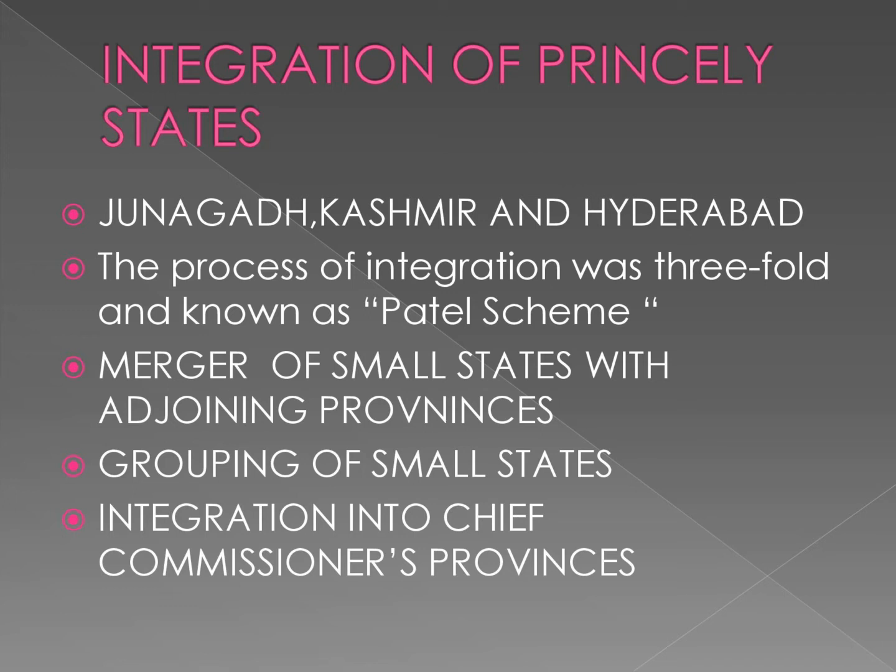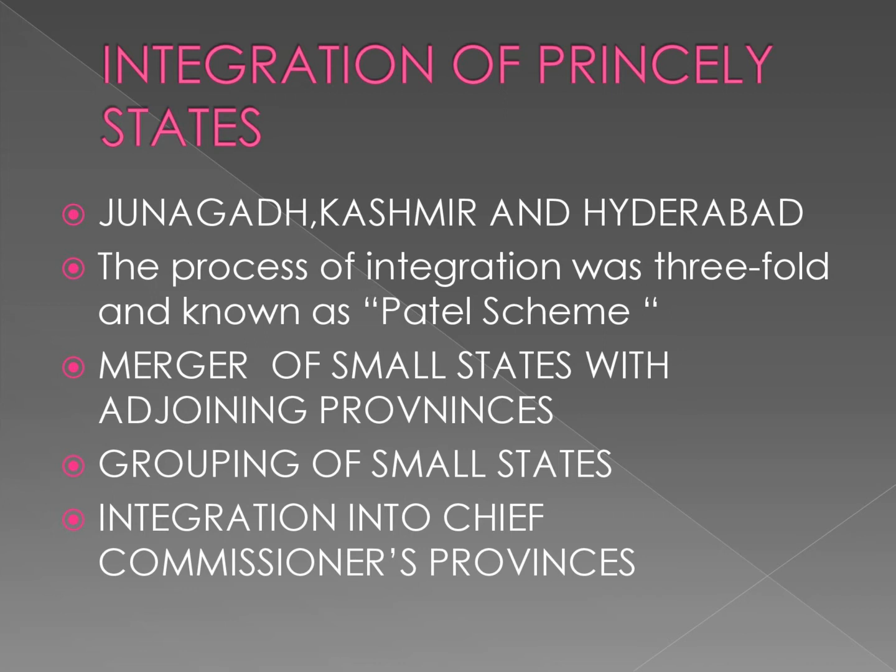His scheme incorporated three characteristic features. First, merger of small states with adjoining provinces. About 216 states were merged with the provinces adjoining them, such as the merger of 24 states of Orissa, 14 states of Central Provinces, and Pudukkottai with Madras. These merged states were included in Part B of the Constitution. This was the first factor incorporated in his scheme towards the integration of the states.